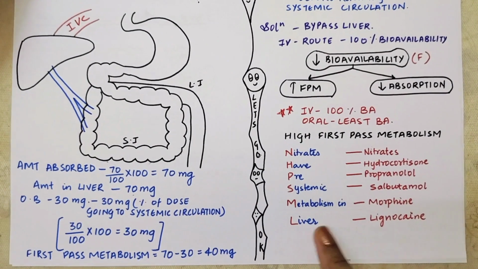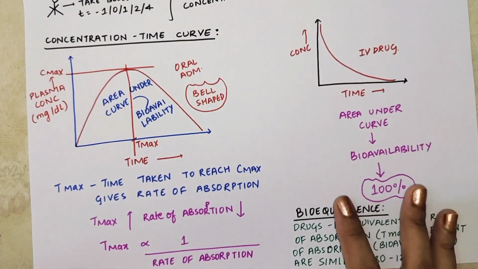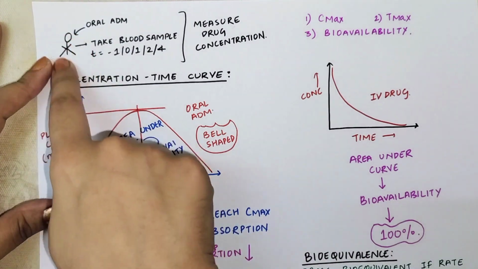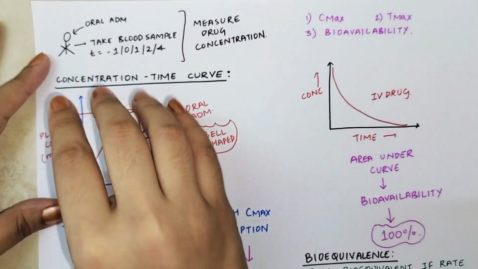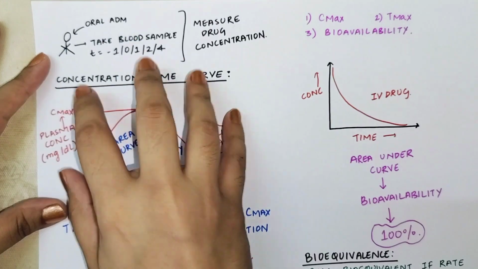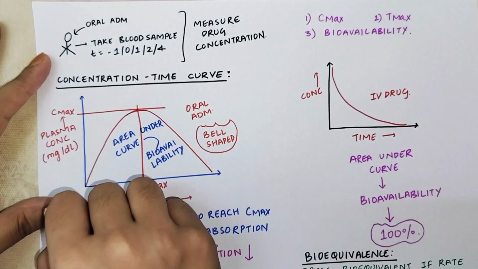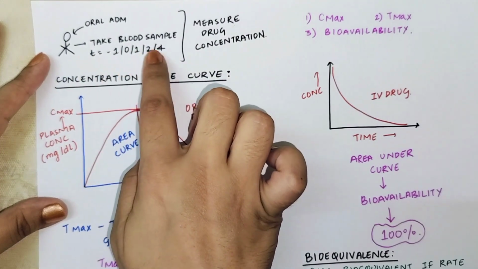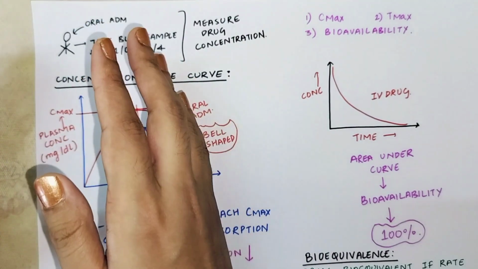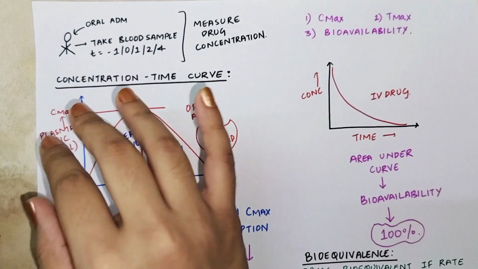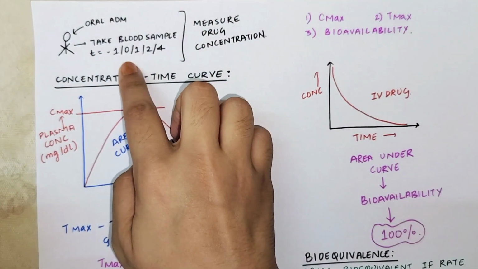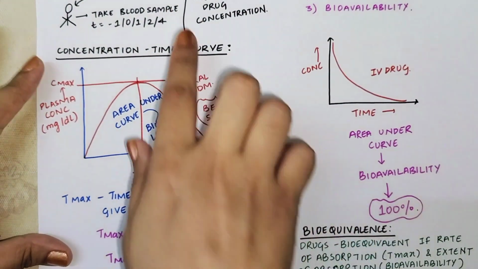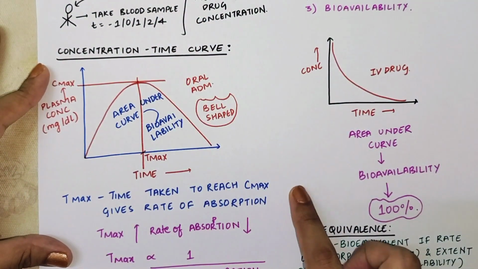So remember this. Now, there is a patient and he has been administered some drug orally. How do you measure the drug concentration? To measure the drug concentration, you are going to take time -1, 0, 1, 2, 4. Now, -1 is basically 1 hour before the administration of drug. And then when the drug is administered, then after 1 hour, after 2 hour, after 4 hour. Then you get this curve which is called the concentration time curve.